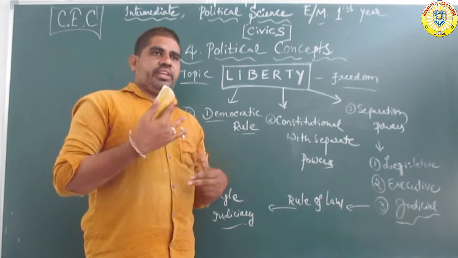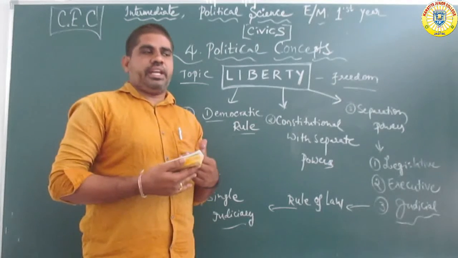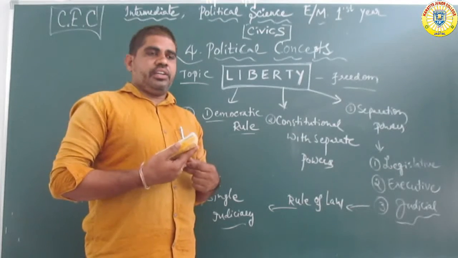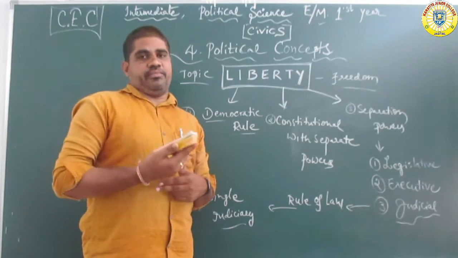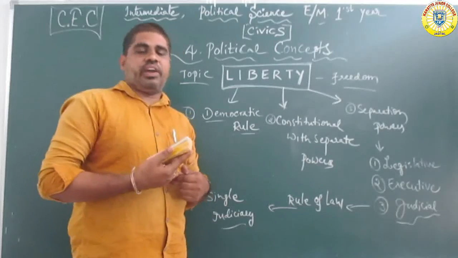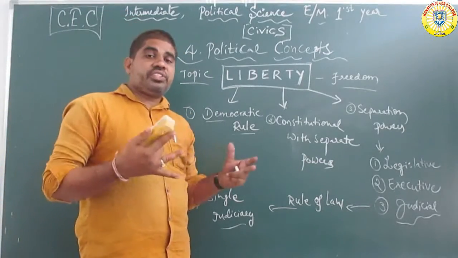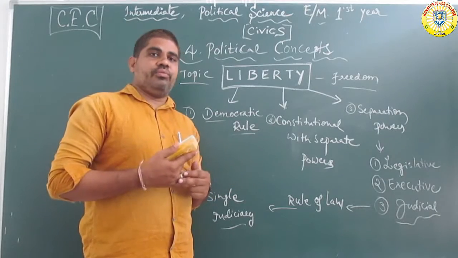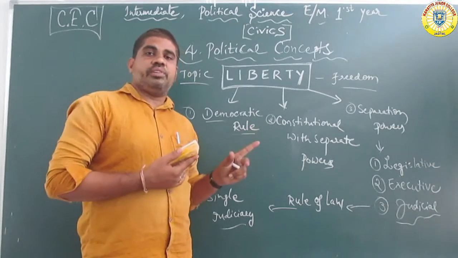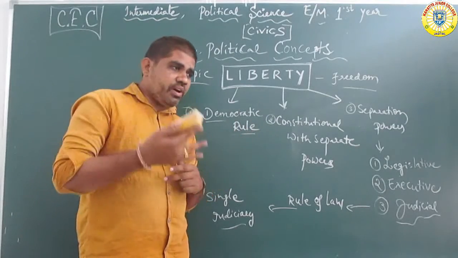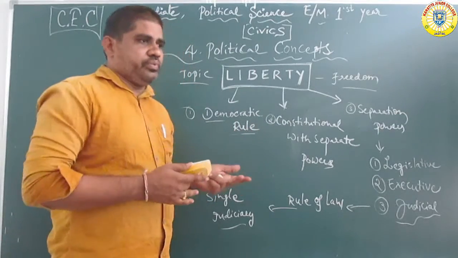In every independent country and every constitutional country, more people want more freedom, more freedom and a secure life. Freedom and secure life come under which system? Under democratic rule, democratic principles and constitutional power. Constitutional power with democratic principles.